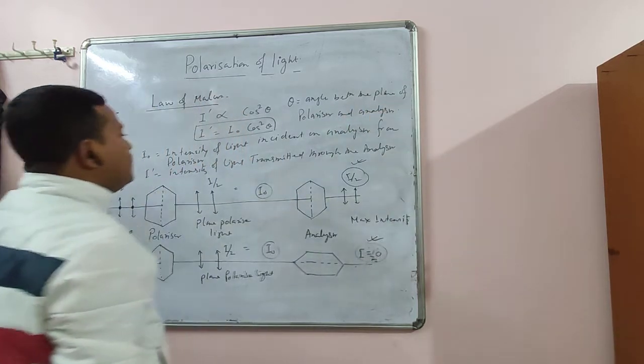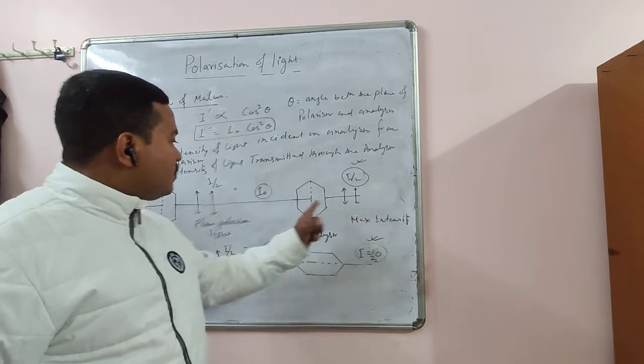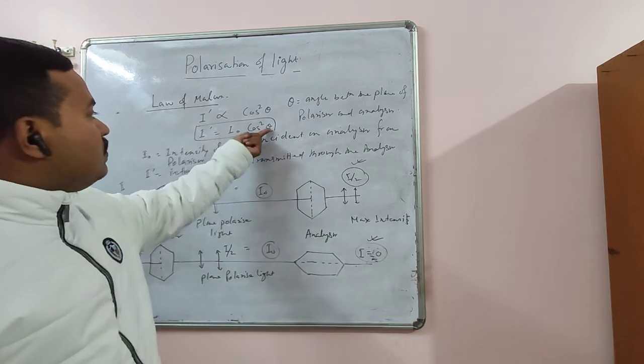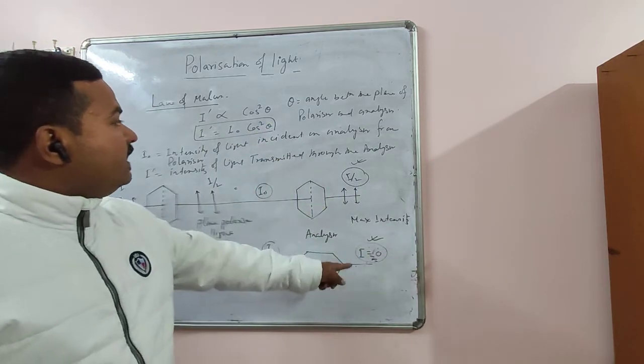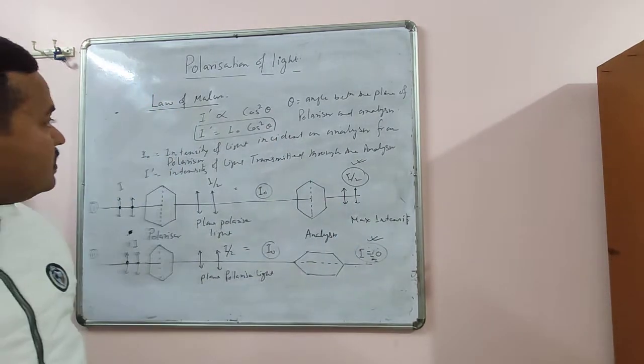Okay, so what we have seen is that the intensity of light transmitted through the analyzer depends on the angle between them. If the angle is 0, means they are parallel, cos 0 is 1, intensity is maximum. If they are perpendicular, that is theta is 90 and cos 90 is 0, the intensity will be 0. So this is law of Malus.